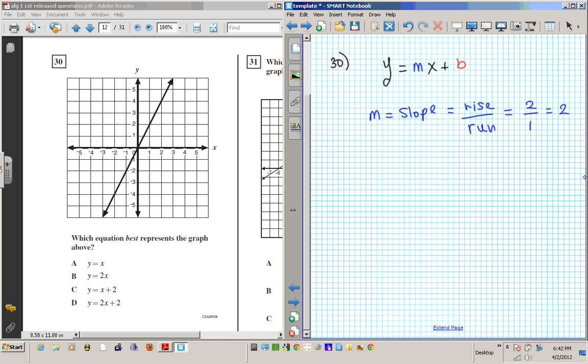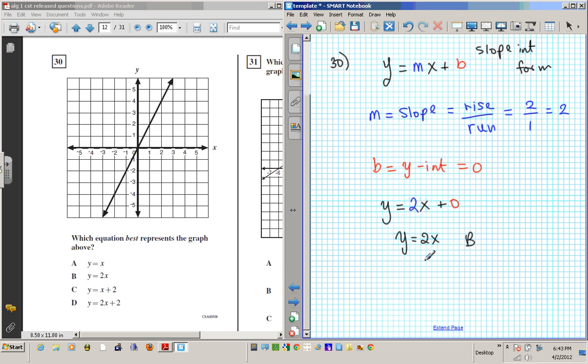What is b? B is the y-intercept, where the graph intersects the y-axis. So where does it cut the y-axis? It cuts the y-axis right here, so your y-intercept is 0. If we plug these two ingredients into the slope-intercept form, we're going to have y equals 2x plus 0. You can simplify this further. Since you're adding 0, you're not adding anything, so you're just going to have y equals 2x. And that's your answer. Which option matches that? Your answer is B.